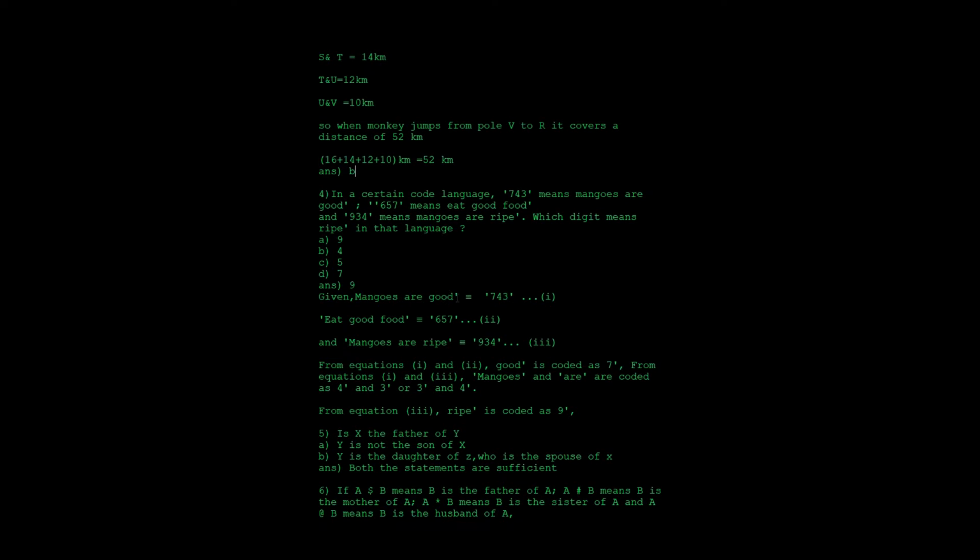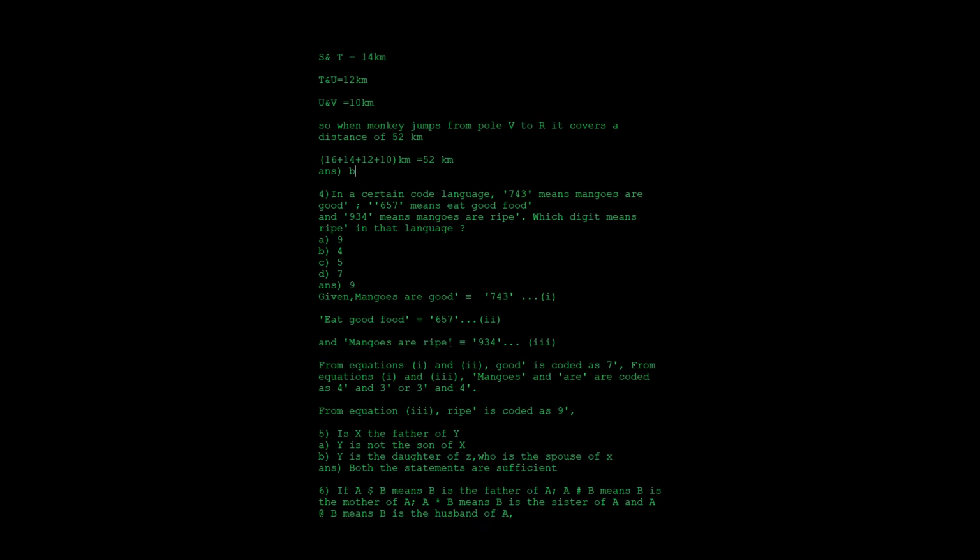So what is the similarity for good? Here we have mangoes are good, and here eat good food. Here also we have good, here also we have good. Here we have 7, here also we have 7, where the remaining are 6, 5, 4, 3. So easily we can find out that the code for good is nothing but 7 from equation 1. So you can see the code is 7 for good.